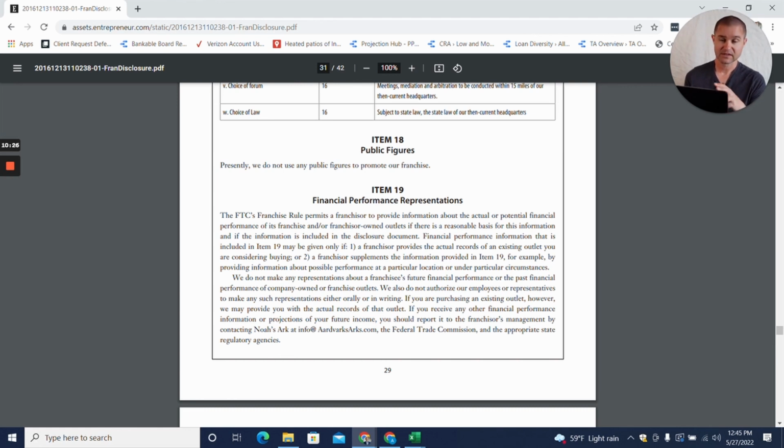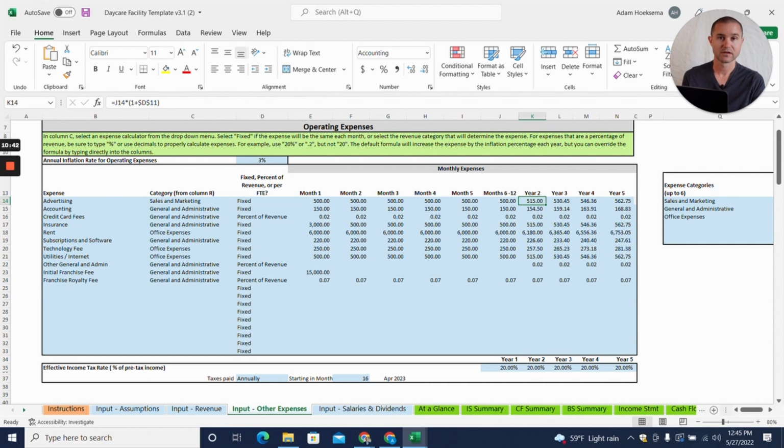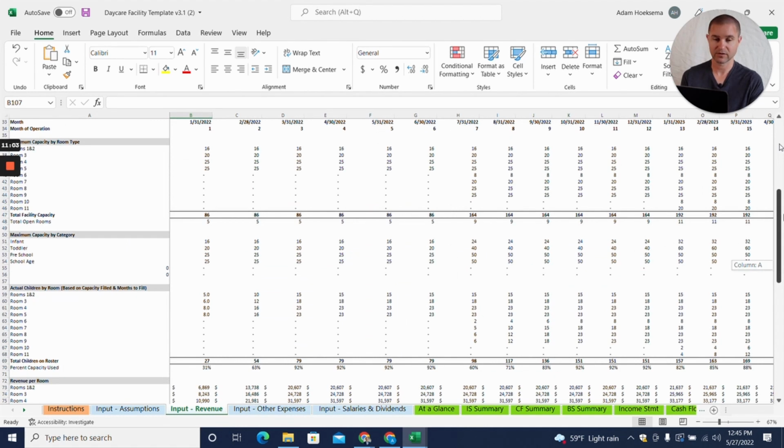So in this example, I wanted to find an example that doesn't show you anything in item 19, because now we need to go back and say, okay, what do we do when there's no information in item 19? So you're going to need to really work on your own revenue projections. In the other items that we already looked at, you did get a lot of information about ongoing expenses. And so you should have some idea of what the startup expenses should be and the ongoing expenses already from those other items. But what you're really missing is that input revenue, what the revenue projection should look like.